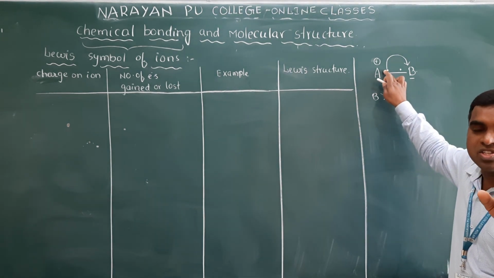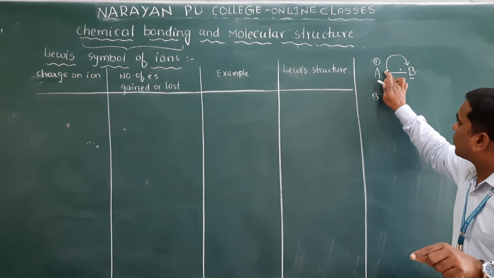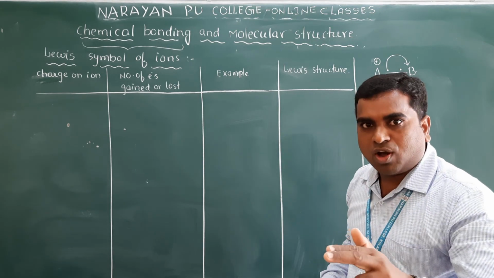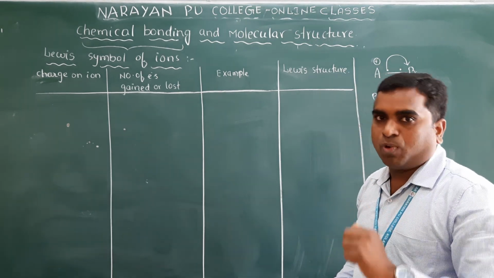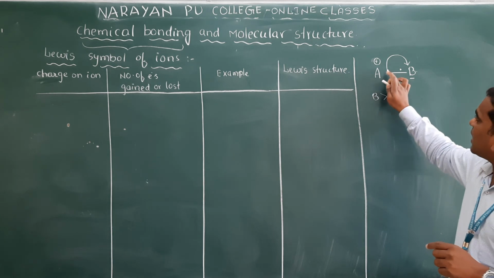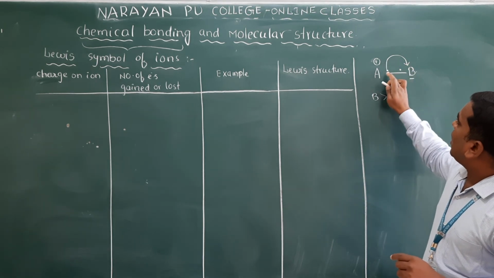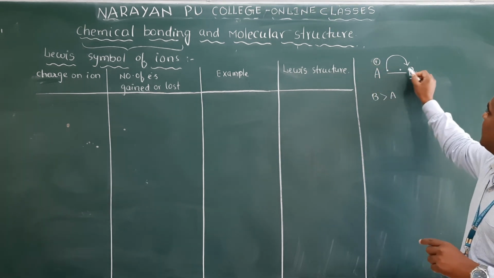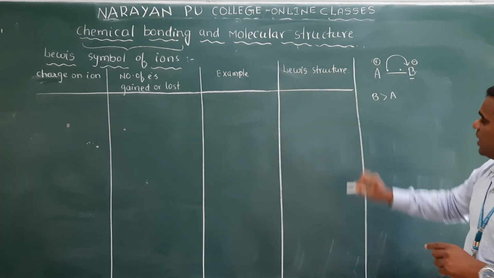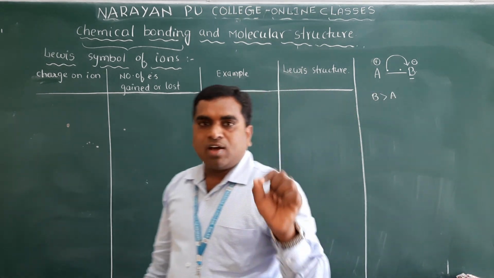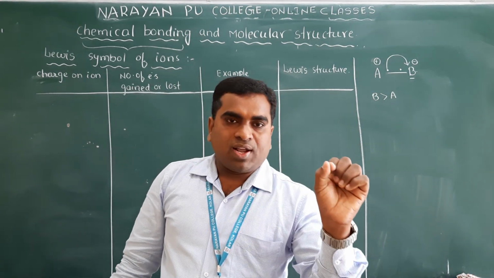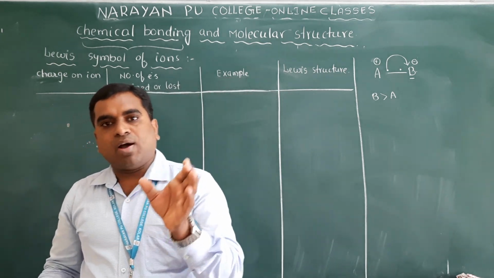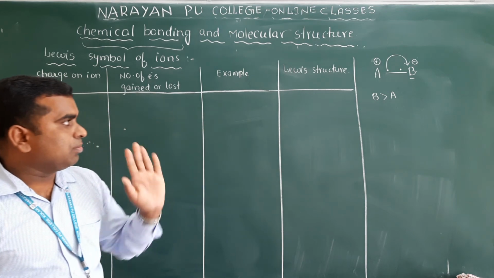How many electrons did it lose? One electron. One electron lost means one positive charge. Suppose two electrons lost, then two positive charge, 2 units of positive charge. Clear? So this A atom lost one electron, so that's why it acquires positive charge. B gained one electron, so it acquires negative charge. Remember that when an electron is lost, you get positive charge, and when an electron is gained, that atom gets negative charge. You have to remember that.